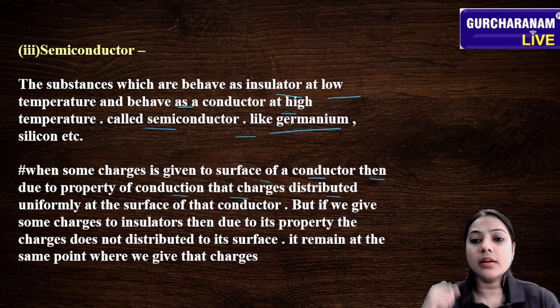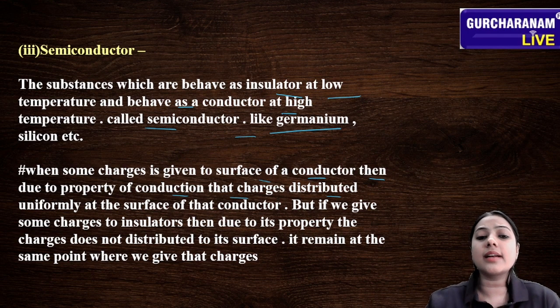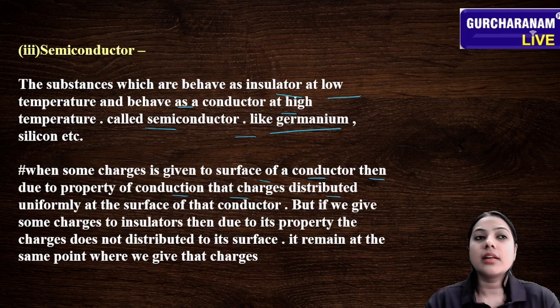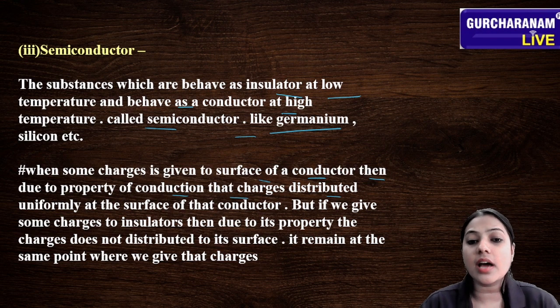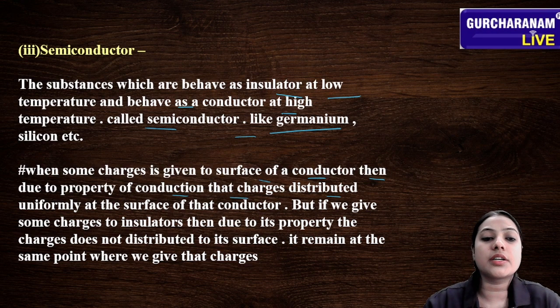They are not distributed over its surface. They remain at the same point where we give that charge. Why do they remain at the same point? Because they do not follow the property of conduction, because they are insulators. Okay, so this is the difference between conductors and insulators.